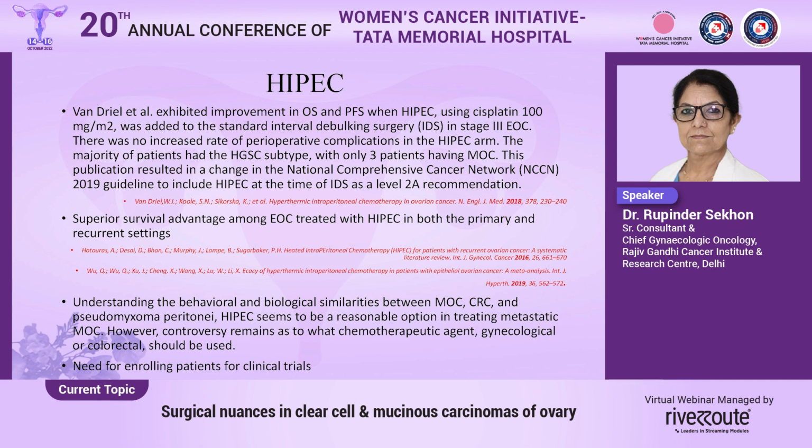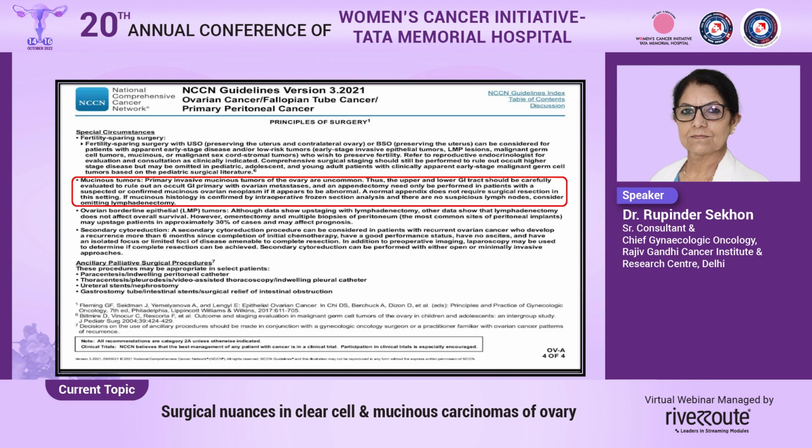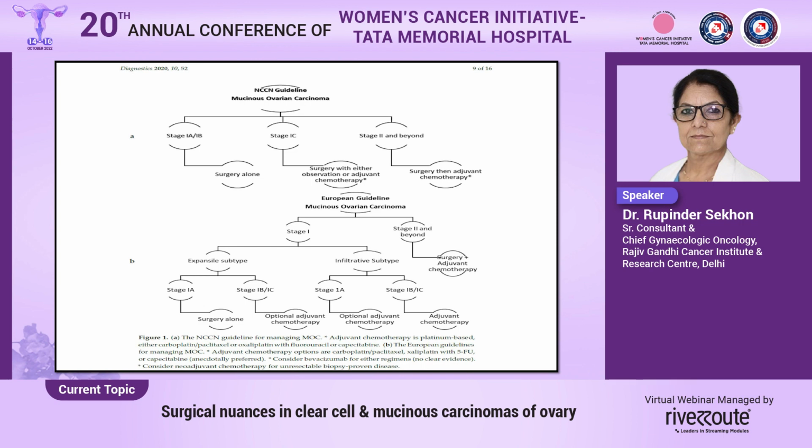However, controversy remains as to what chemotherapeutic agent should be used for HIPEC in these sort of cases. So this is just reiterating the NCCN guidelines, which say that primary invasive mucinous tumors of the ovary are uncommon. The upper and the lower GI tract should be carefully evaluated, and if mucinous histology is confirmed by intraoperative frozen section analysis and there are no suspicious lymph nodes, consider omitting lymphadenectomy totally.